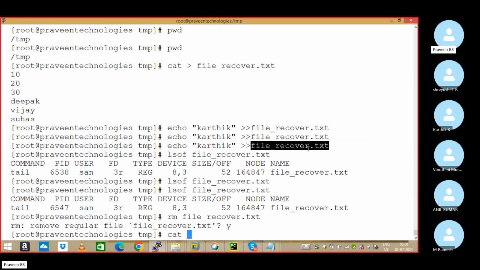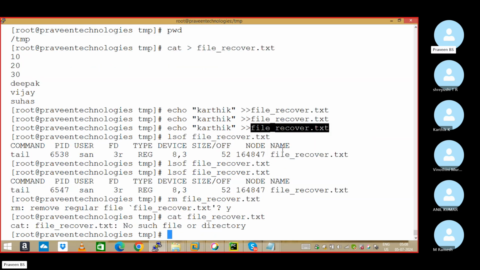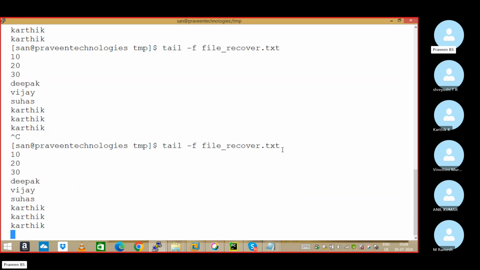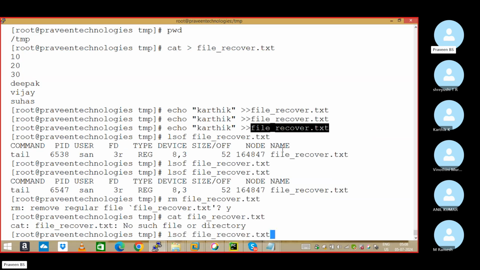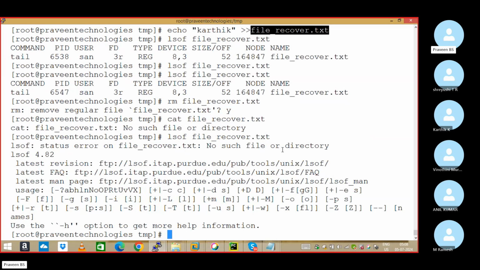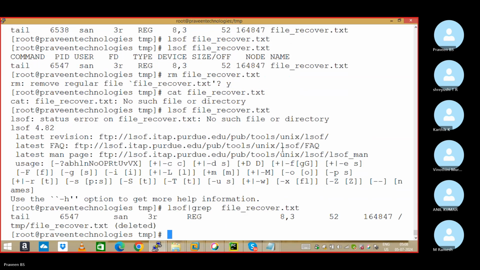I'll recover the file now. What is the file? file_recover. The file doesn't exist, but the file will be open. If you want to check, use lsof now. Where is that? Grep it out. See sir, the last entry, the same entry is there, but at the end it shows deleted now. Same entry, sir, but the last got deleted, and the file doesn't exist now.